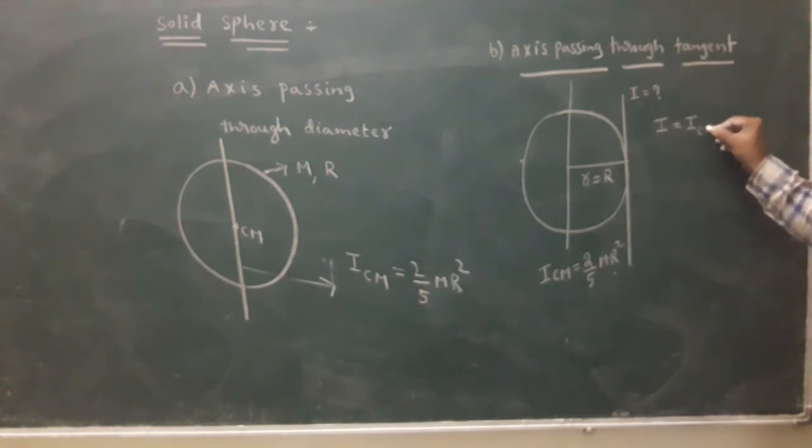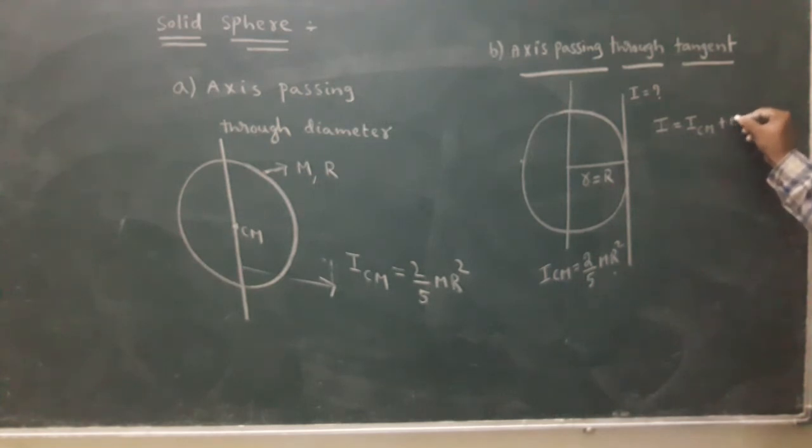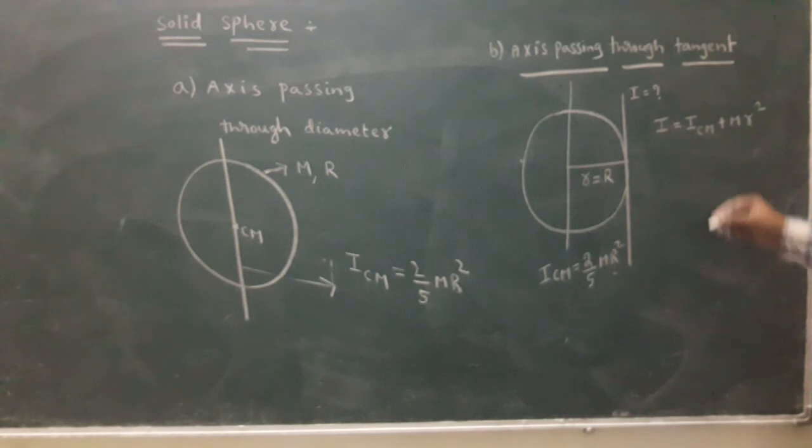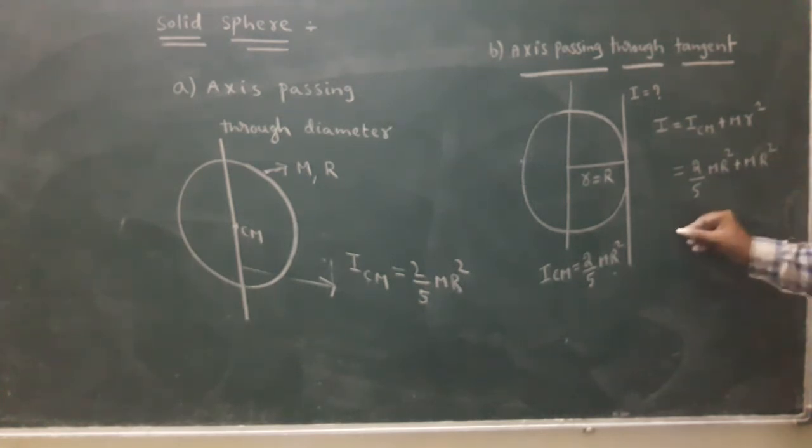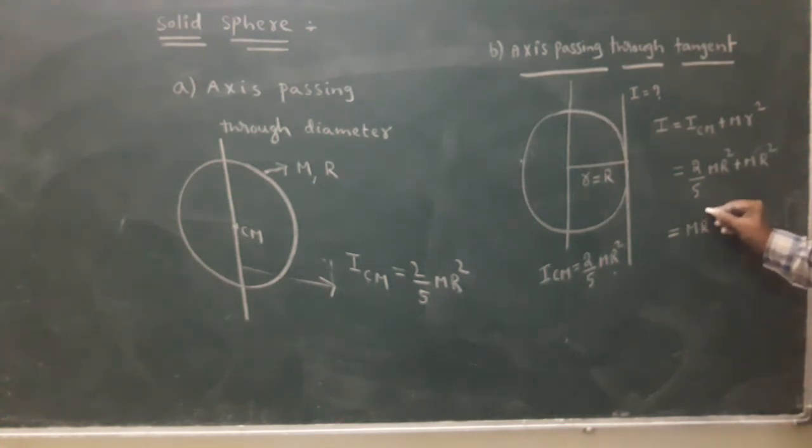Both axes are parallel, so I equals I CM plus M R square. I CM is 2 by 5 M R square plus M into small r, written as capital R. M R square is common: 2 by 5 plus 1 is 7 by 5.